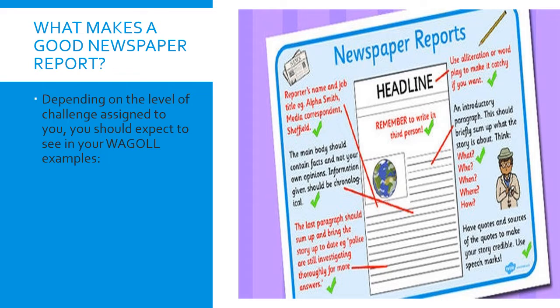Remember, you can pause, play, rewind this video as many times as you like to help you be successful with this task. So fingers crossed you've all managed to find your waggle example and your success criteria and those colouring pens and pencils to help you find out and highlight where they are in your waggle text. Are you ready? Let's get started, shall we?